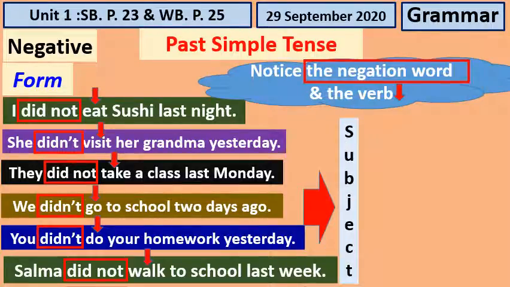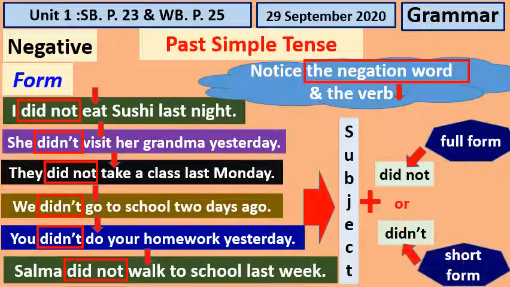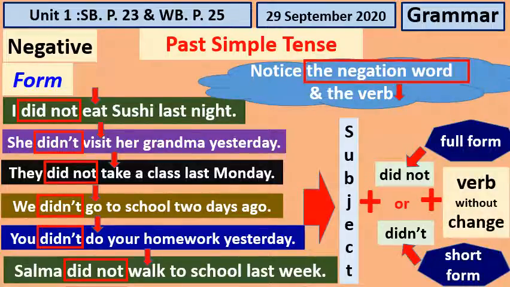Pay attention to the verb. Eat, not ate. Visit, not visited. So, yes, I have the subject. Then I have did not with the full form, or the abbreviation of did not, didn't, which is the short form of the negation. Then I have the verb without any change. I cannot add ed to this one. Okay. I keep it as it is in the base form.